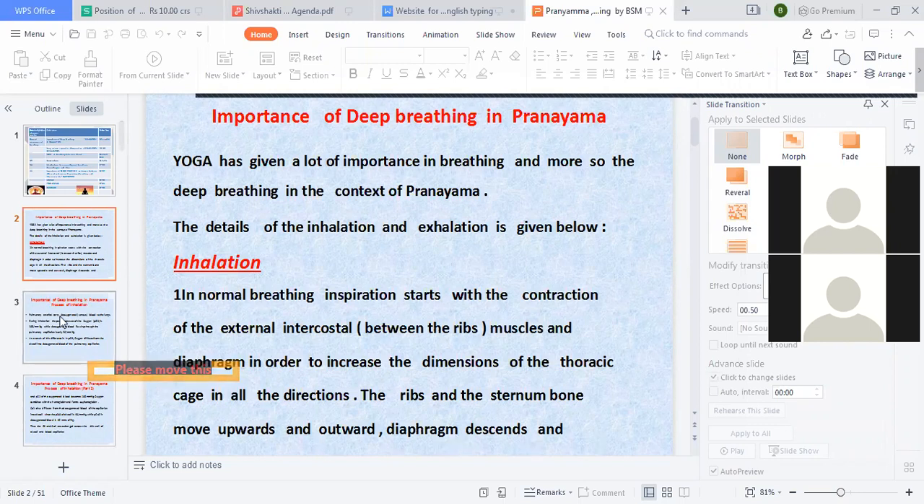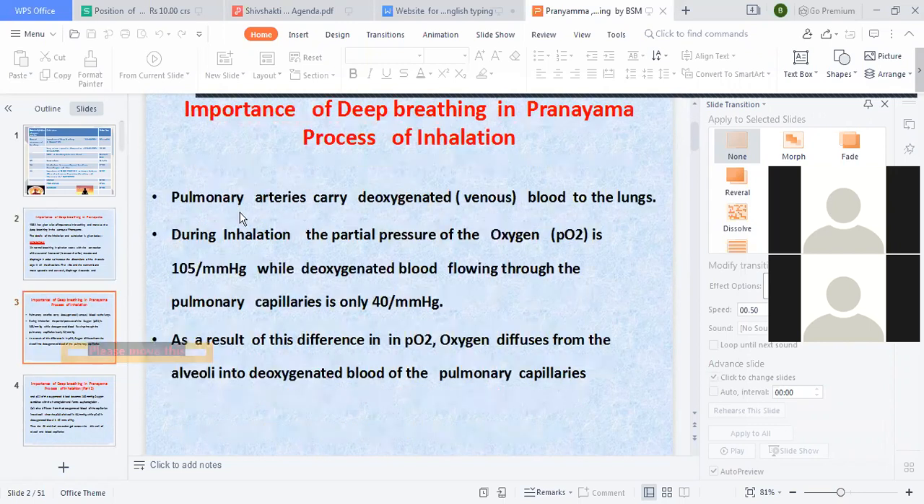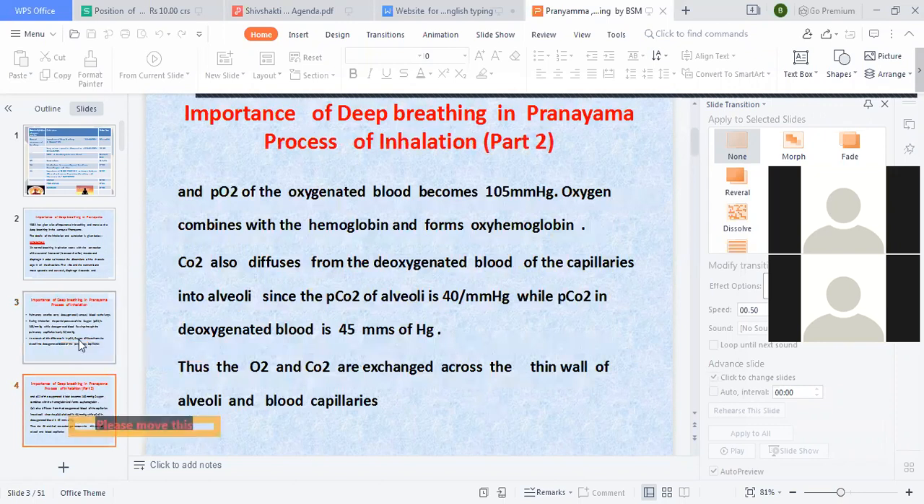The diaphragm descends, and the pulmonary arteries carry deoxygenated blood to the lungs. During inhalation, the partial pressure of oxygen is 105 mmHg, while the deoxygenated blood flowing to the pulmonary capillary is only 40 mmHg. As a result of this difference, oxygen diffuses from the alveolus into the deoxygenated blood of the pulmonary capillaries, and the partial pressure of oxygen becomes 105 mmHg.